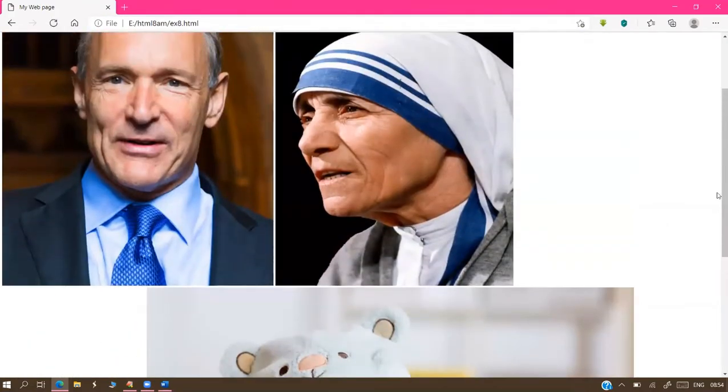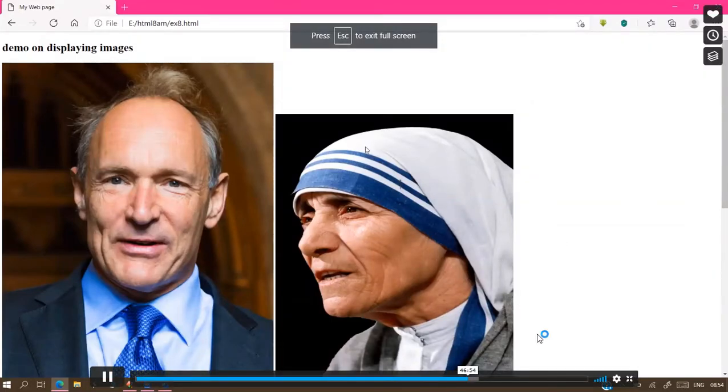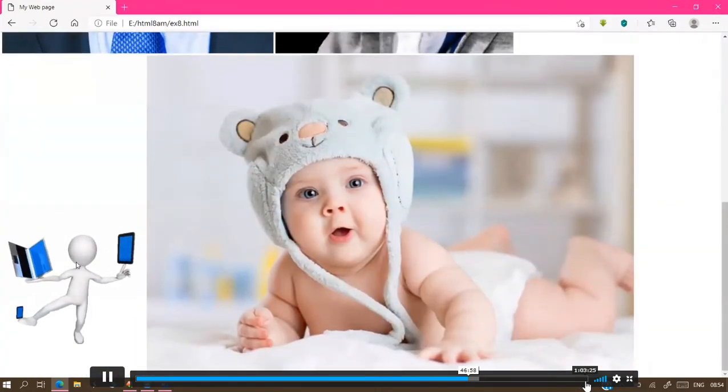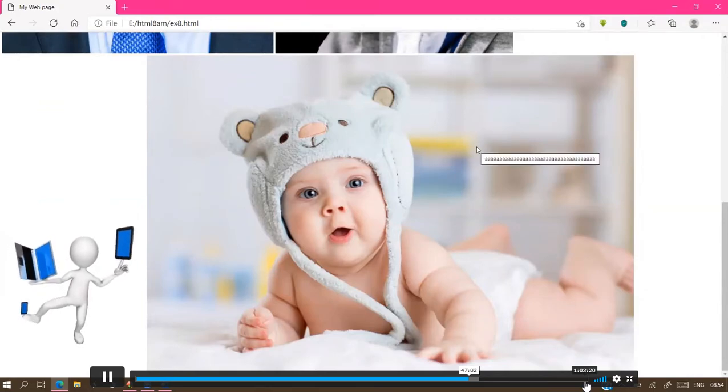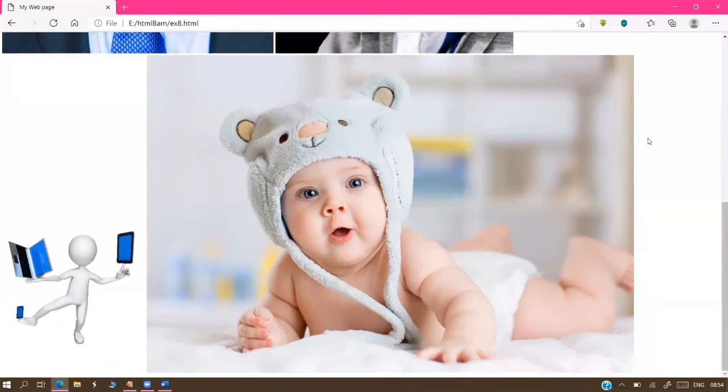So take the mouse pointer and place it on any of the images. We are not getting any box here, and here also we are not getting any box. Here also there is no message. But once you come onto the baby image, sir, we'll get the box here. Just place the mouse pointer on the baby image. The mouse should be placed on that particular image, then only the title comes.